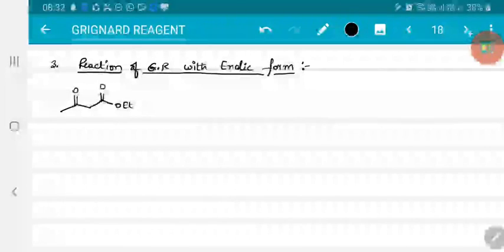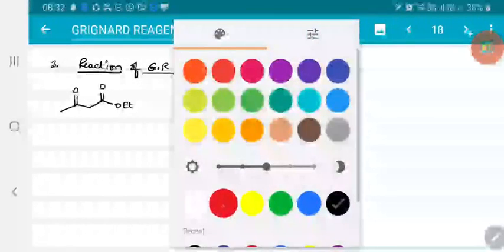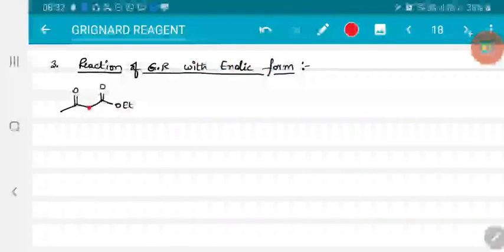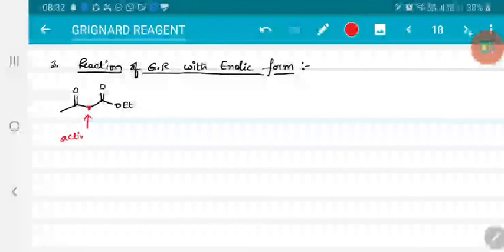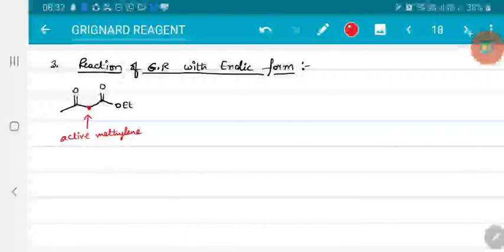Now we call this carbon an active methylene system, an active methylene group. So hydrogens over that active methylene group are more acidic, right? We know that the Grignard reagent is unstable in presence of acidic hydrogen. That means Grignard reagent readily takes this acidic hydrogen, or we can explain that in this form.